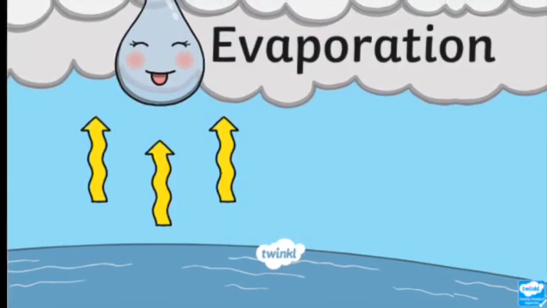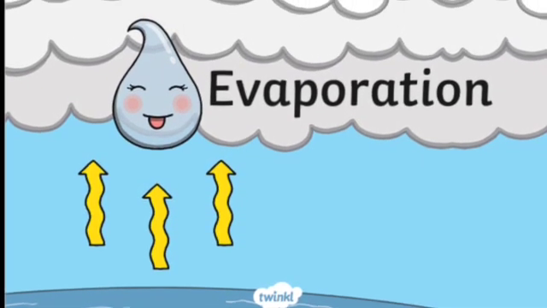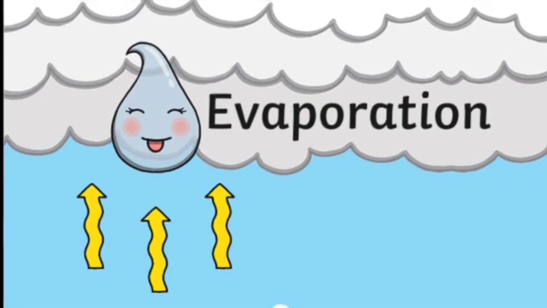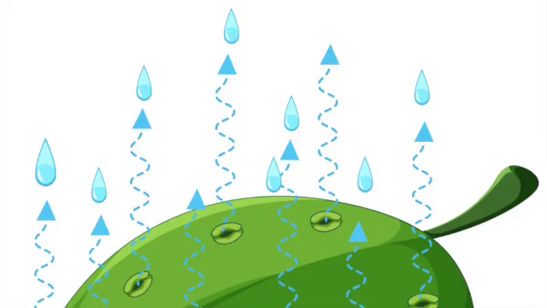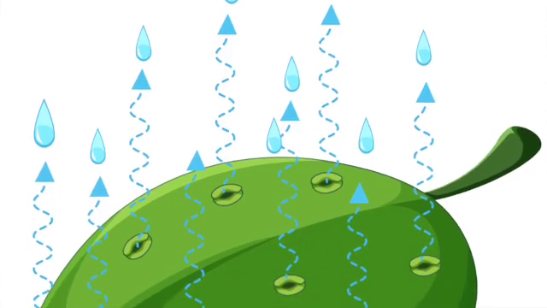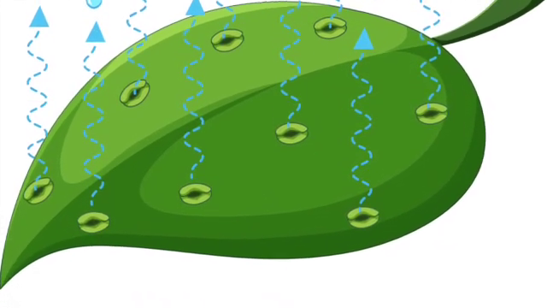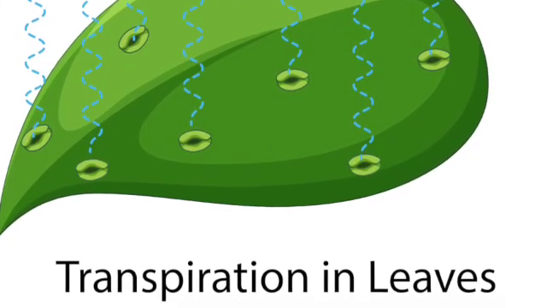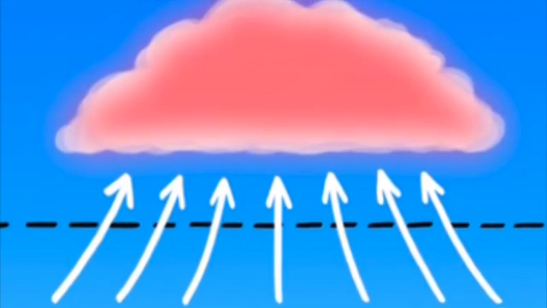The first part of the water cycle is evaporation. This is when the sun heats up the earth and turns water in rivers, lakes, and oceans into a gas called vapor. Plants and trees also lose water in evaporation, but they lose it through their leaves. This is called transpiration.